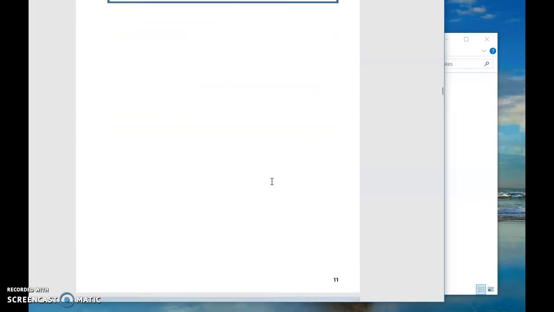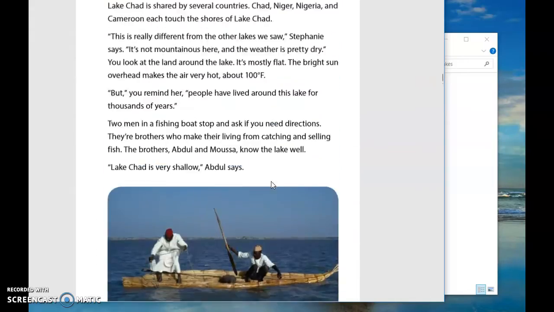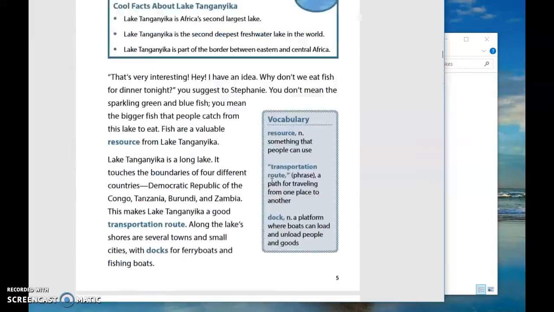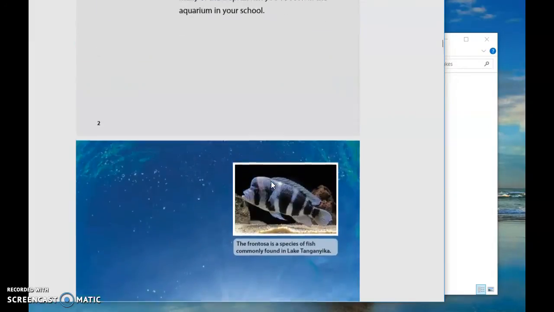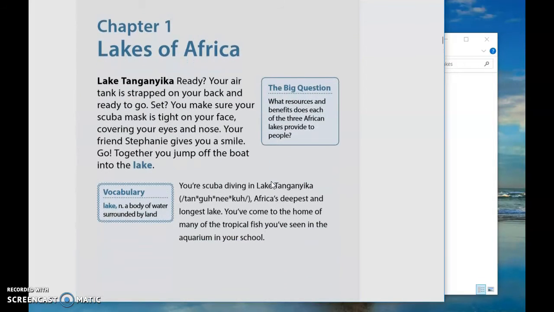Okay, so those are our vocabulary words. So those are the words you're going to use. Choose 4 words and use them in a sentence that makes sense. Okay, that shows that you understand what the word means.